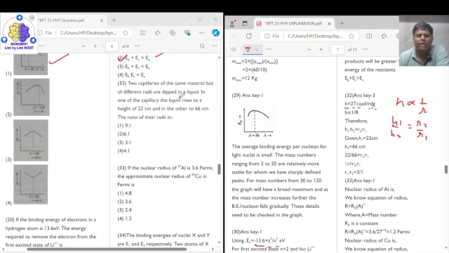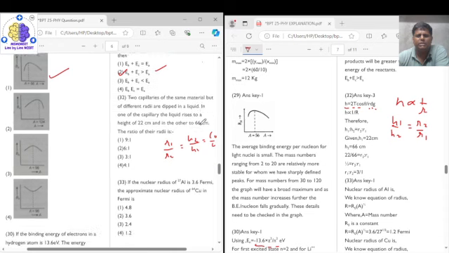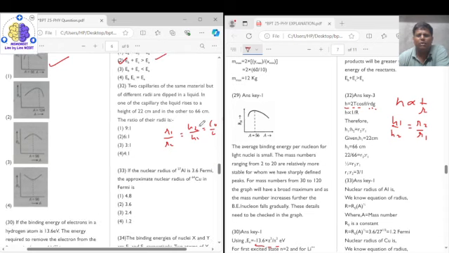We need to calculate the ratio of the radii, so r1 upon r2 will be equal to h2 upon h1, which is 66 upon 22, and that gives 3 upon 1. So the ratio will be 3:1. Do we have it? Yes, we have it in option number 3. So the correct answer is option 3.